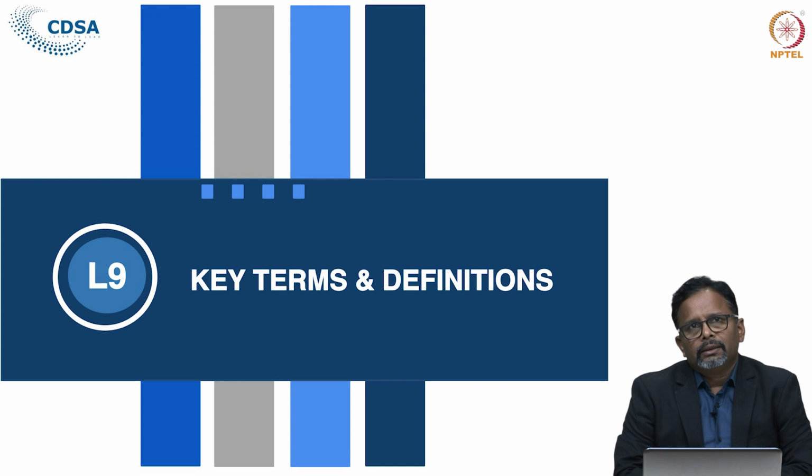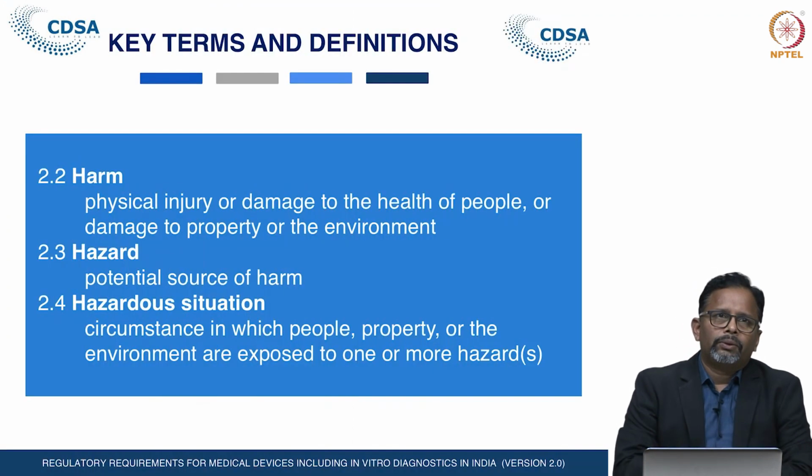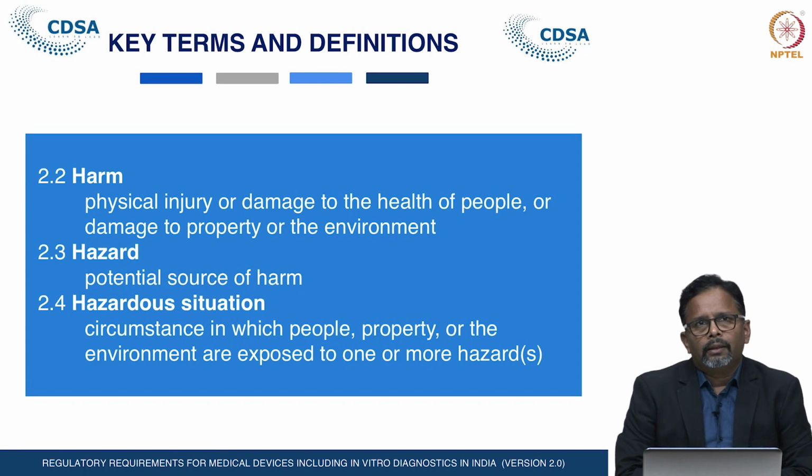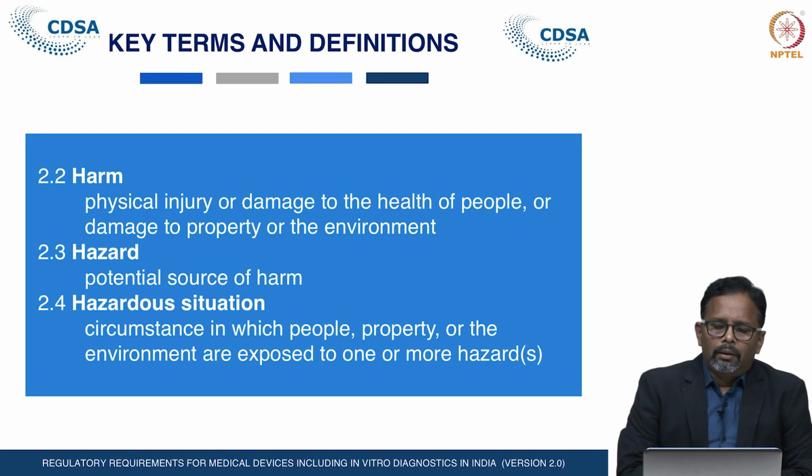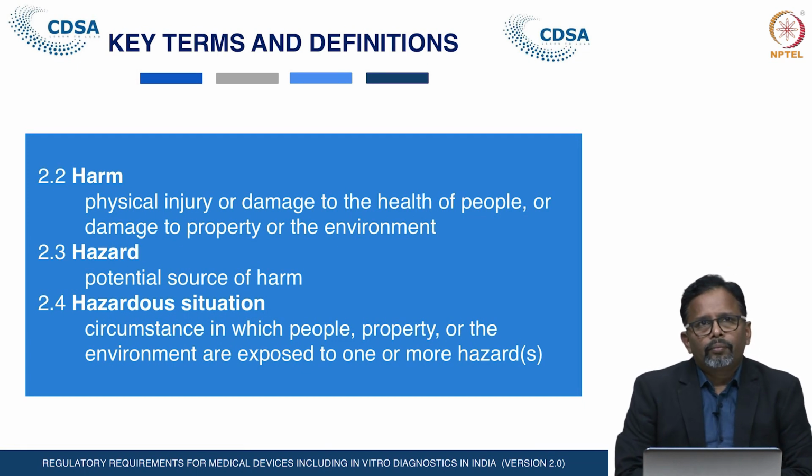Clause 2 of the standard covers terms and definitions, wherein several definitions related to risk management have been mentioned. Certain definitions, like harm. What is harm as per these standards? Harm is defined as physical injury or damage to the health of people, or damage to property or the environment.